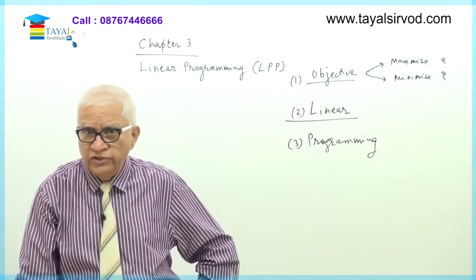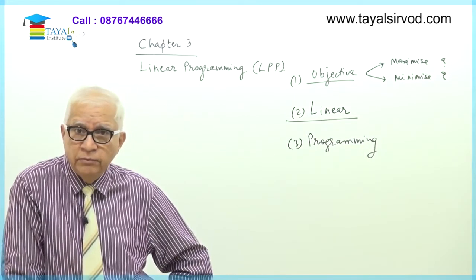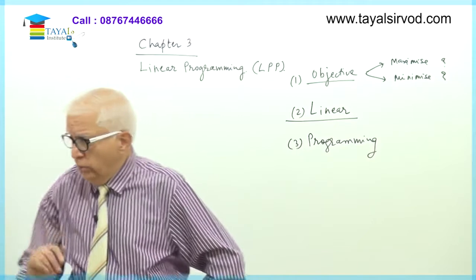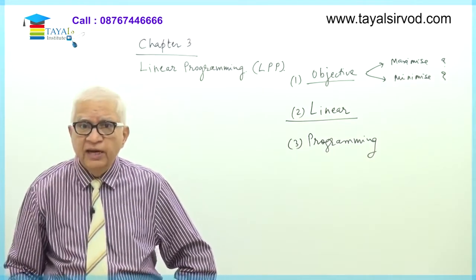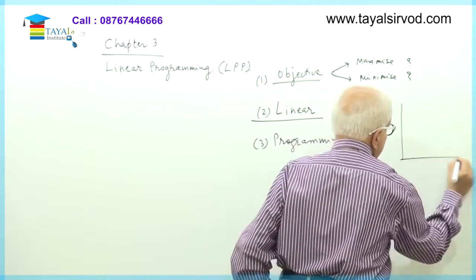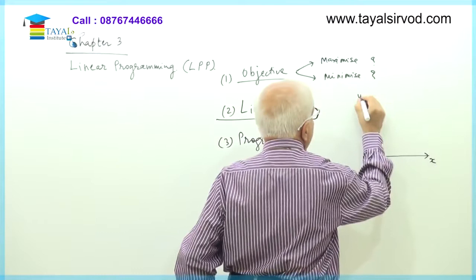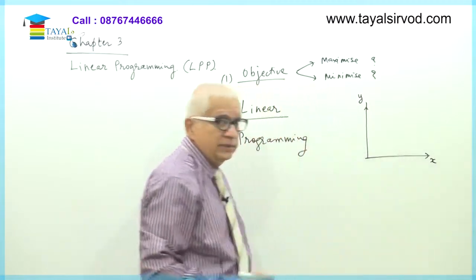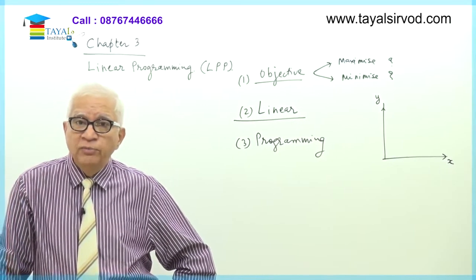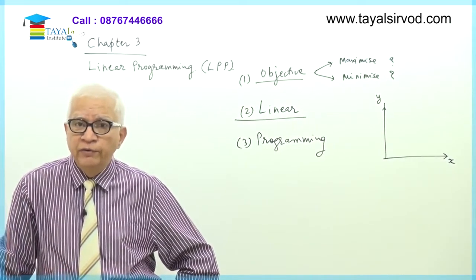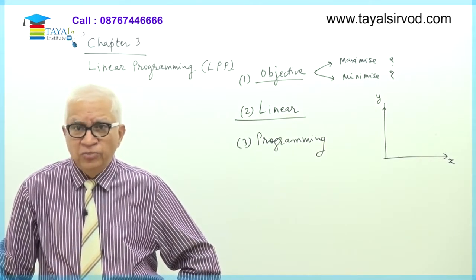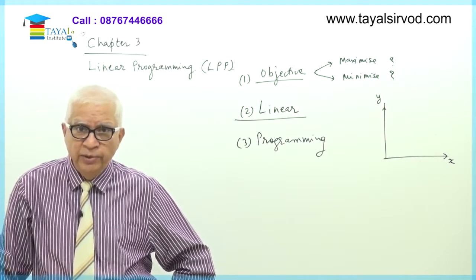By linear we understand a straight line. If a graph is drawn, for example, of two variables. Now see, in our school algebra, we learned that a graph paper or a graph has two axes. One axis, the horizontal axis, is always known as x-axis, and the vertical axis is known as y-axis. Okay. So this is a graph of y versus x. One of them is a dependent variable, one of them is an independent variable. Conventionally, y is called as a dependent variable, x is an independent variable. It does not matter. Okay. I can change independent to dependent, dependent to independent.